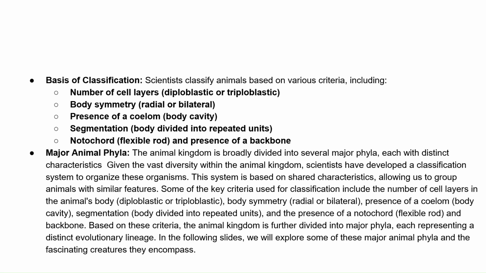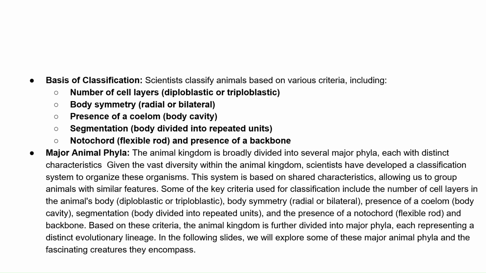So the first one: how did the scientists classify the animals? First of all, let us understand why there is a need to classify animals. As we said before, there are millions of animal species on earth. So what the scientists did was to classify the animals on their key characters. Some basics of classification are mentioned here. The first one is the number of cell layers, that is, the germ layers, which we use even in our chapter: diploblastic or triploblastic.